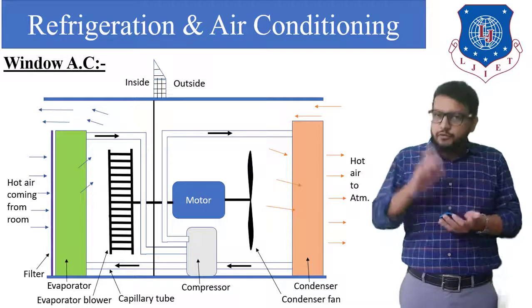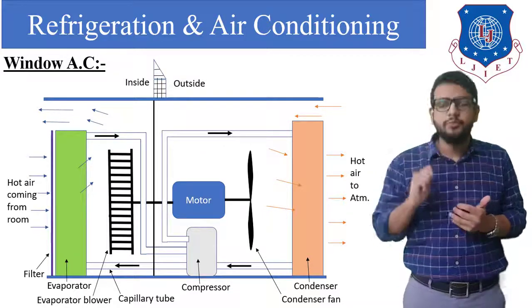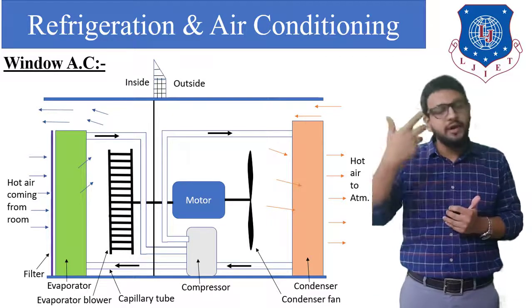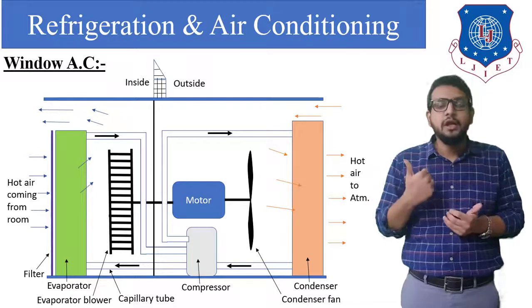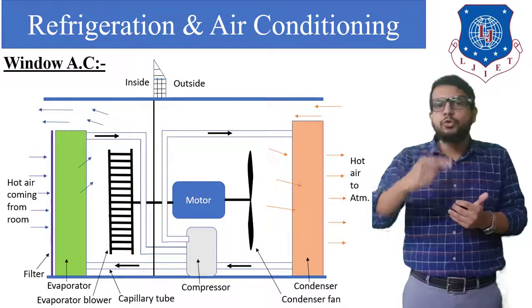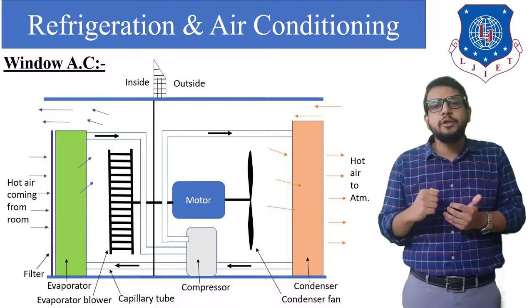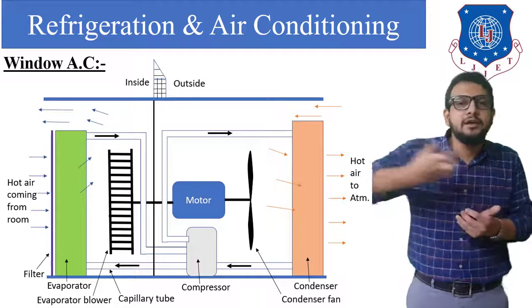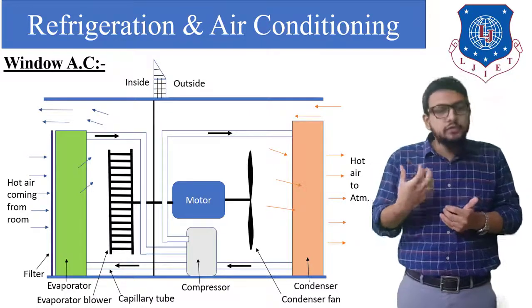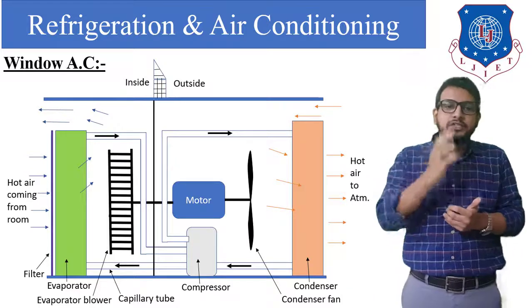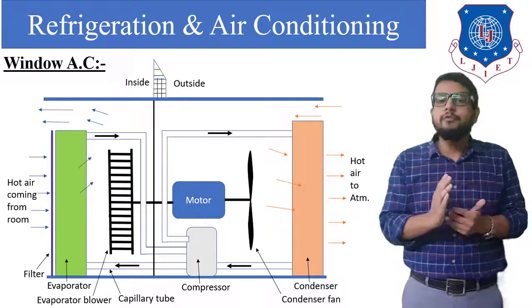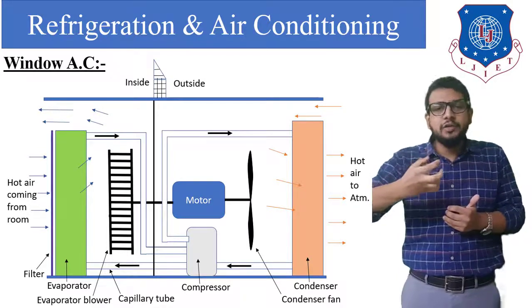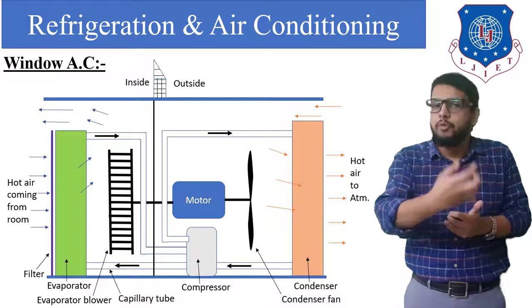Now let's see how it's going to work. First of all, we start our electric motor. Once the electric motor is started, it will run the evaporator blower, condenser fan and compressor. When the evaporator blower starts to rotate inside the room, a pressure difference will be established and the surrounding room air will be sucked into the air conditioner. First it will pass through the filter. The filter will remove all the dust particles present in the air, and then it will pass the filtered air onto the evaporator coil.